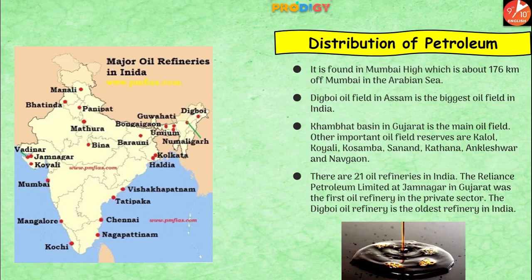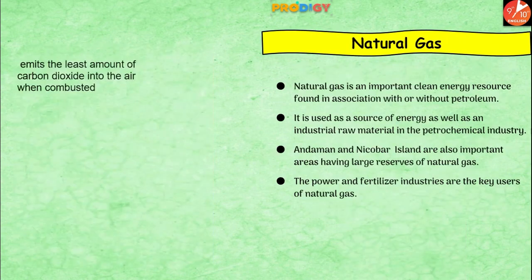Guys, there are nearly 21 oil refineries in India, and the Reliance Petroleum Limited at Jamnagar, which is in Gujarat, was the first oil refinery in the private sector. The Digboi oil refinery is the oldest refinery in India. This is what you people are supposed to remember. Okay?